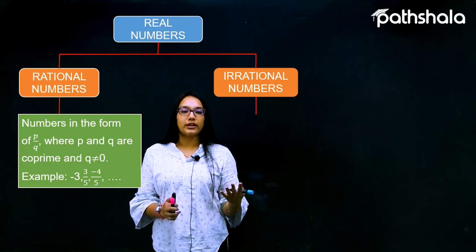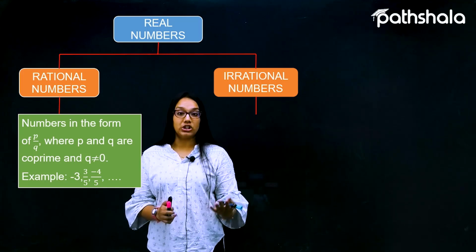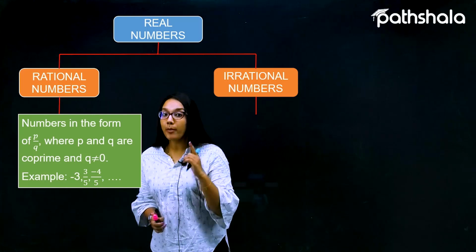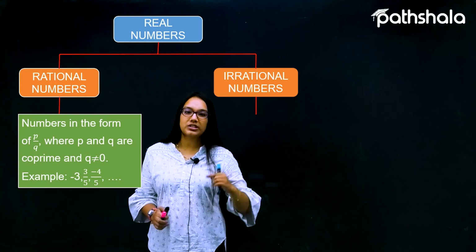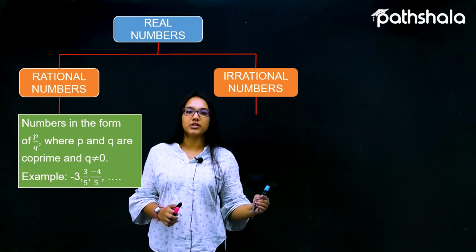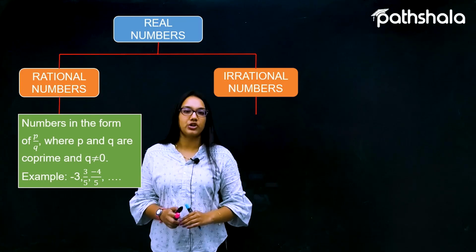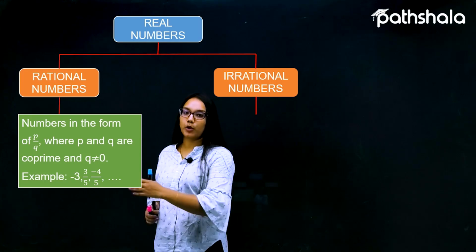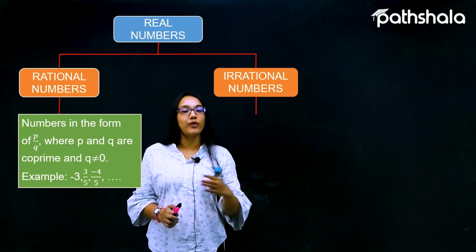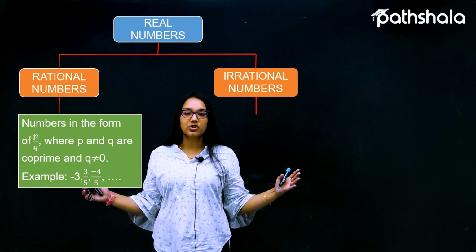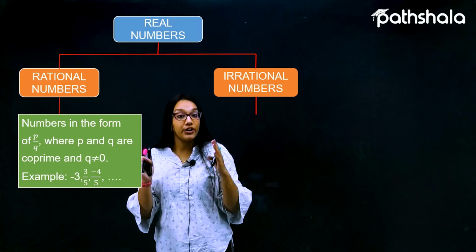You can also say p and q are any integers with the condition that the denominator cannot be equal to 0, so q cannot be equal to 0. Such a collection of numbers is called the rational numbers. For example, -3, 3 by 5, -4 by 5, 1 by 2, 1 by 5, and so on. Such a collection is called a collection of rational numbers.